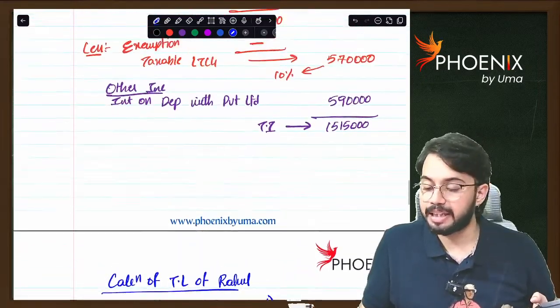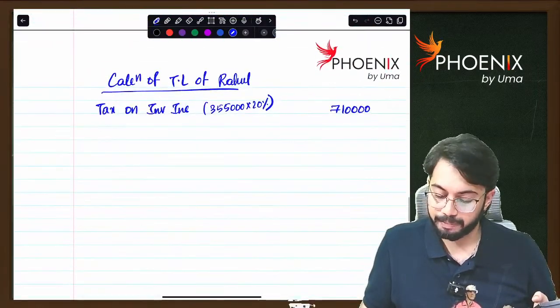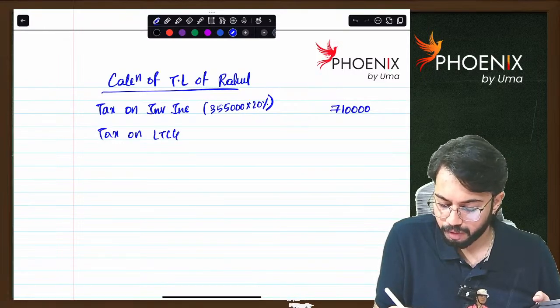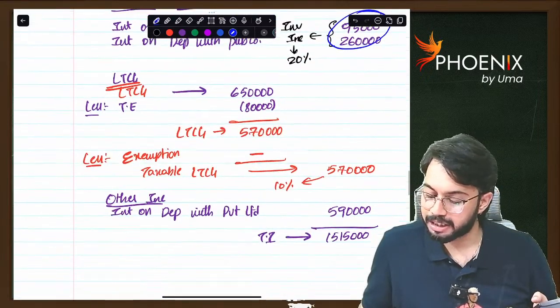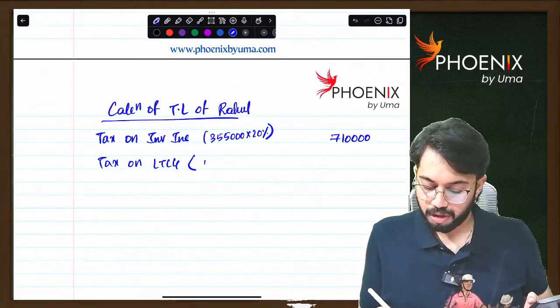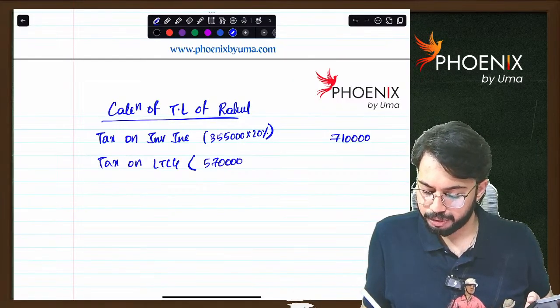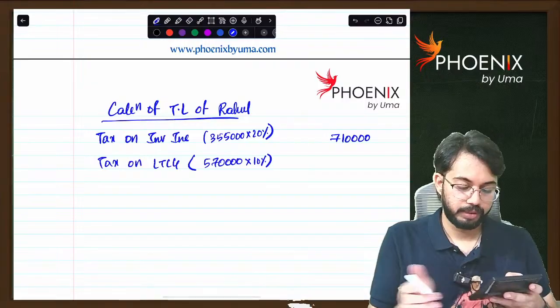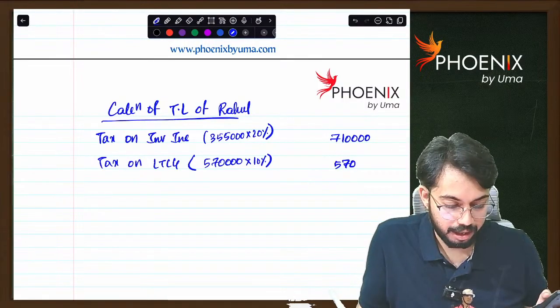Long-term capital gain is taxable at the rate of 10%. So, tax on long-term capital gain. How much? 5,70,000, na? 5,70,000 into 10%, which is 57,000.